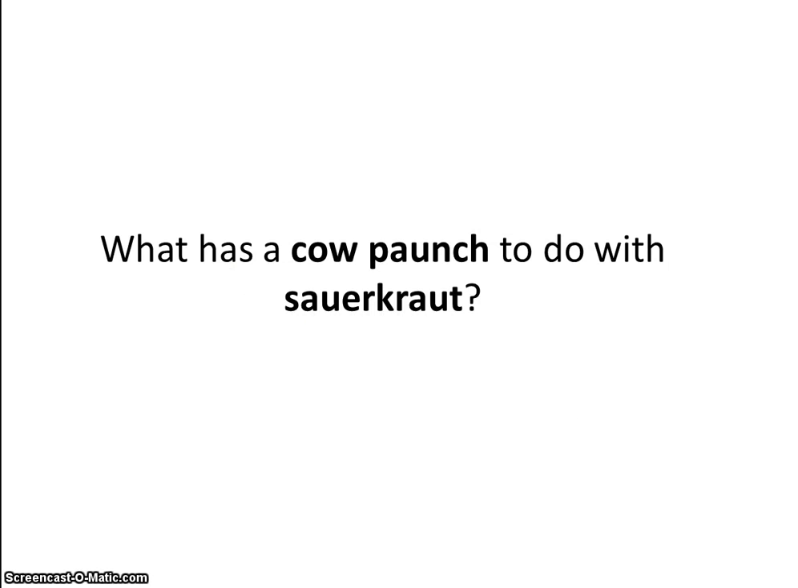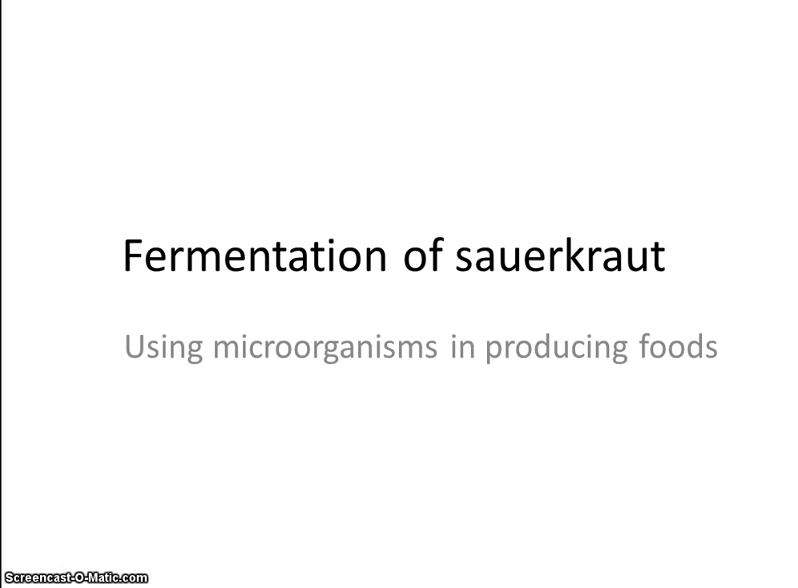What has a cow pound to do with sauerkraut? This learning video looks at the microbiology of sauerkraut production. Fermentation of sauerkraut serves as an example for how microorganisms can be used to produce foods.